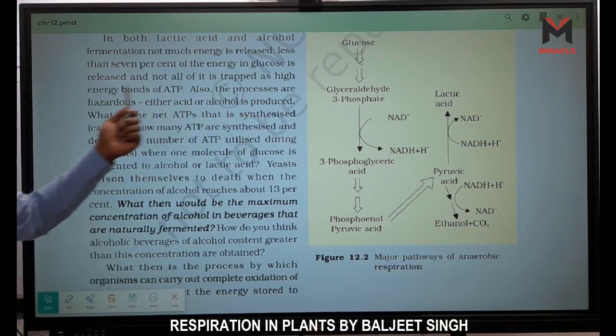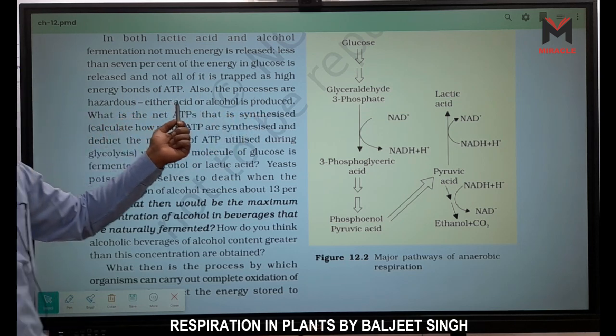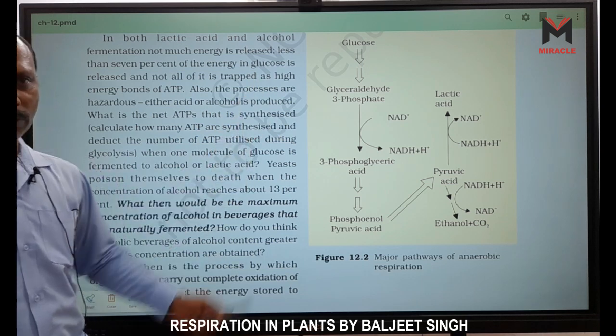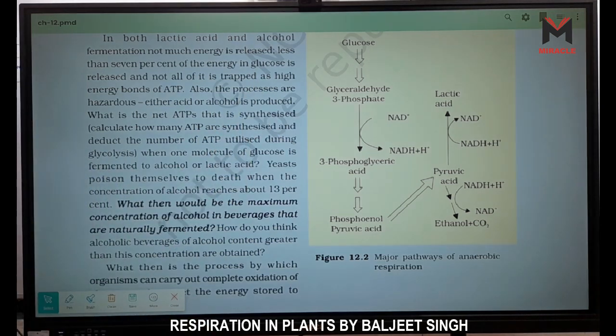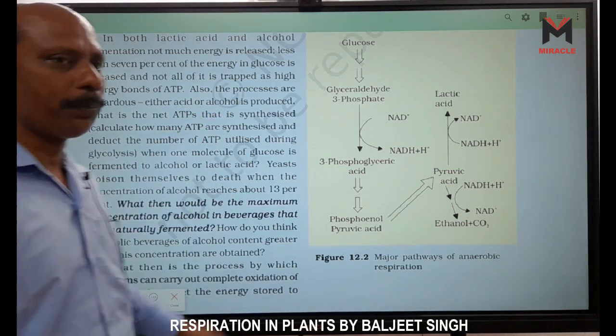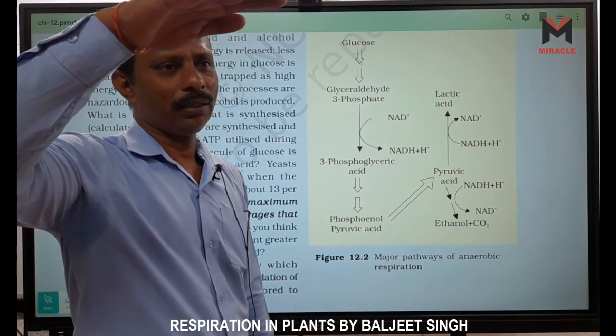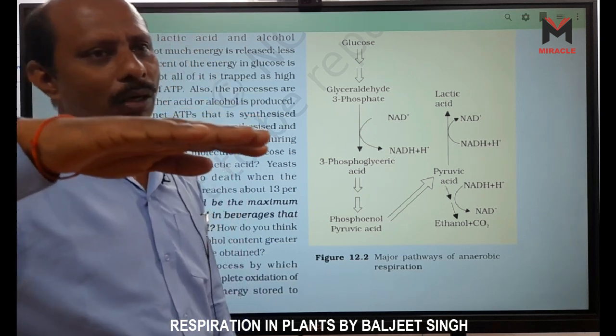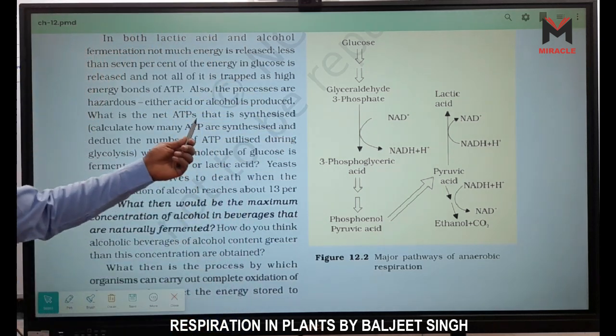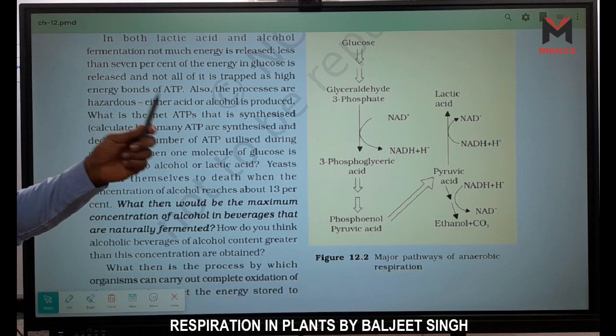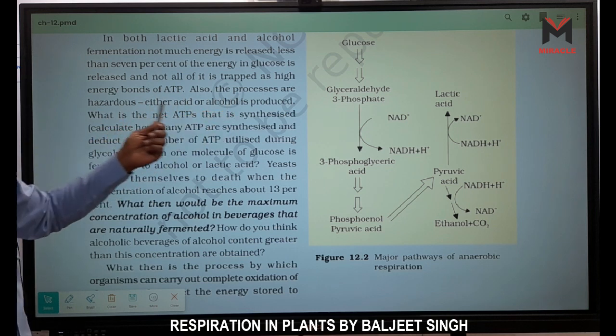Also, this process is hazardous. Either acid or alcohol is produced. Why is it hazardous? Because either acid or alcohol is produced. When the percentage of this acid or alcohol is higher, then it is toxic for organisms. And given how many? 13%.